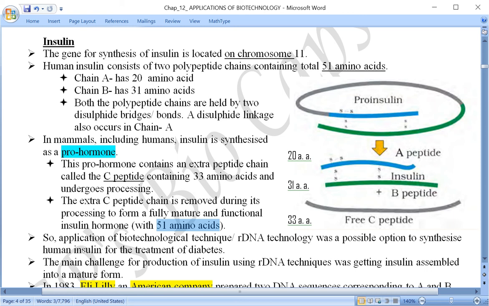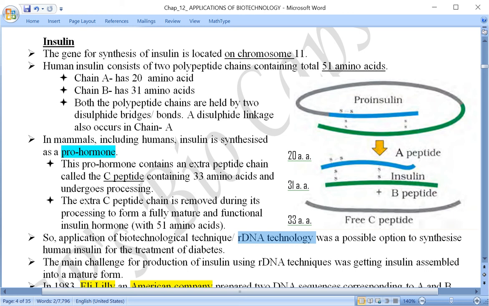Now, the application of biotechnological techniques, also called recombinant DNA technology, or rDNA in short, was a possible option. We have discussed that diabetes can be cured by providing insulin to the diabetic patient.